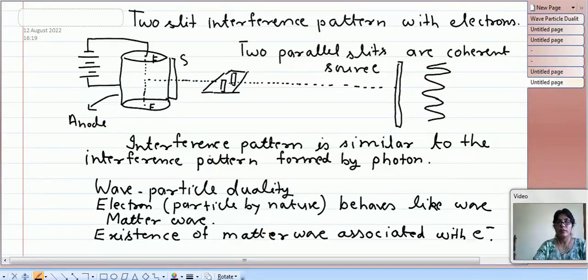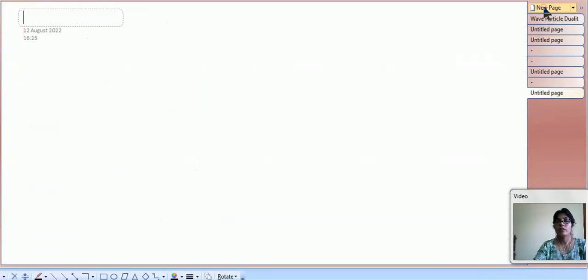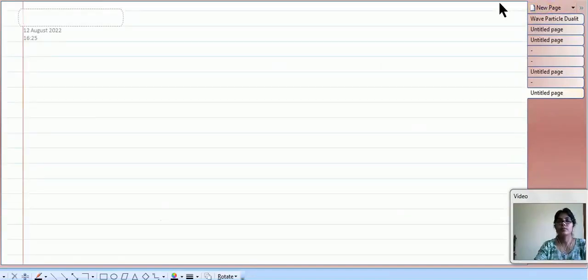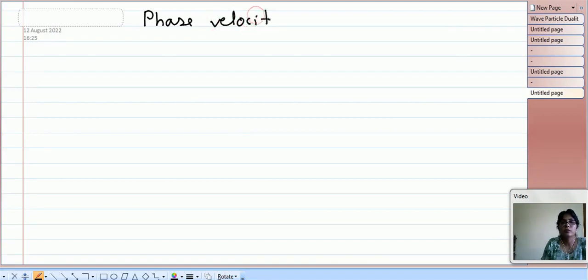Now come to another small topic, which is the phase velocity of the wave. So put the heading: phase velocity of the wave.